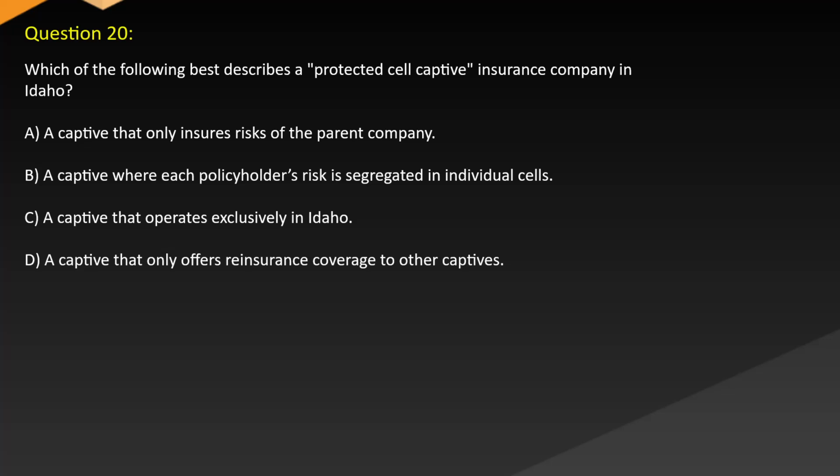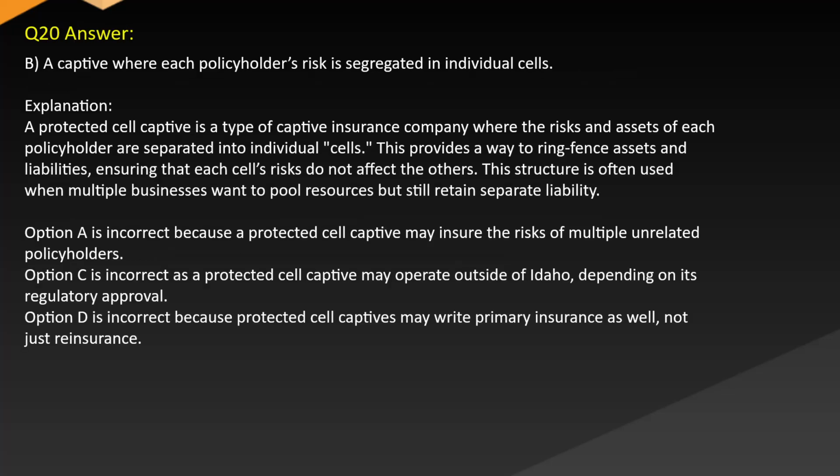A. The captive that only insures risks of the parent company. B. A captive where each policyholder's risk is segregated in individual cells. C. A captive that operates exclusively in Idaho. D. A captive that only offers reinsurance coverage to other captives. Answer. B. A captive where each policyholder's risk is segregated in individual cells.